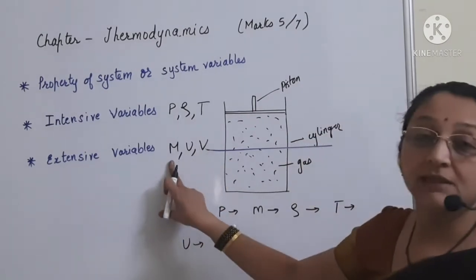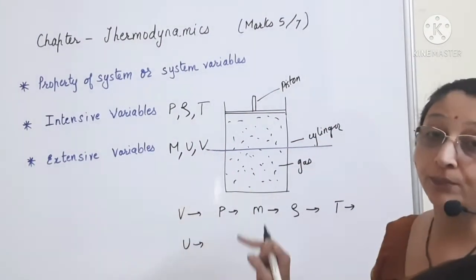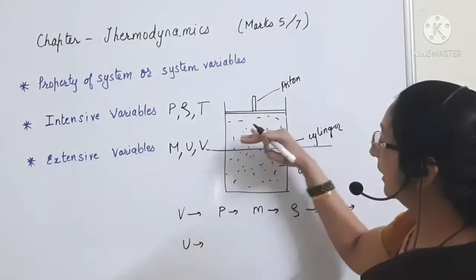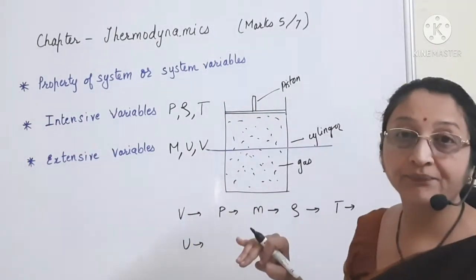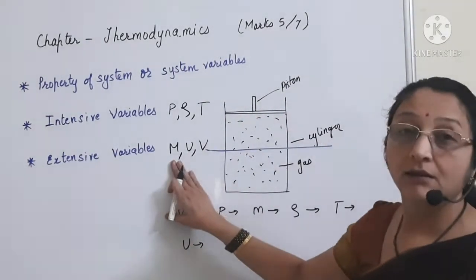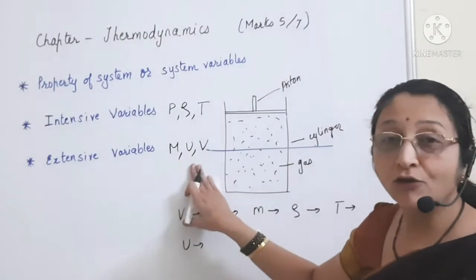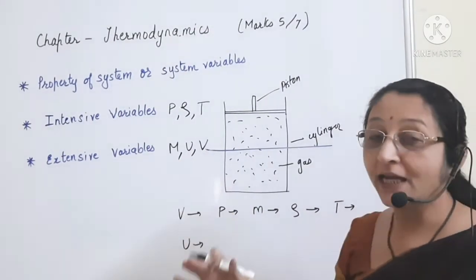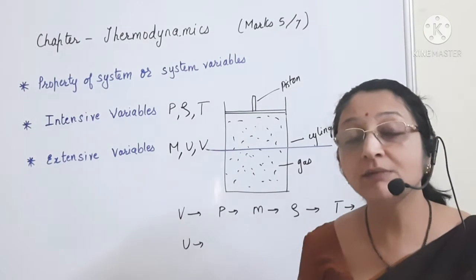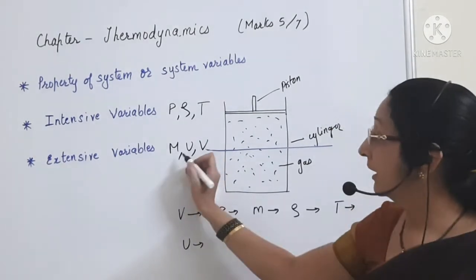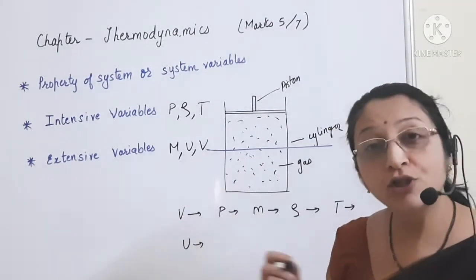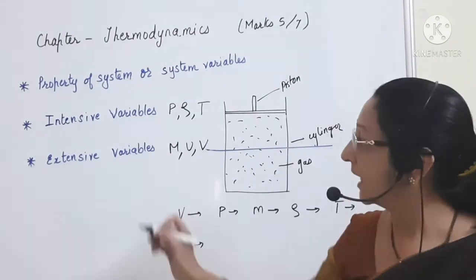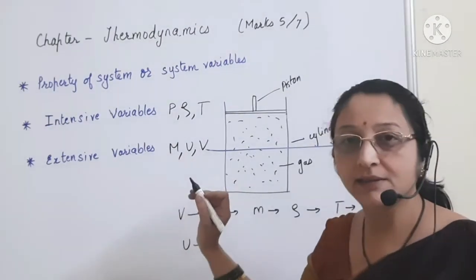So these variables, mass, internal energy, volume, will change if I cut the system into two parts. So such variables which depend upon the size of the system, and if the size of the system is decreased, then their value also changes. Such variables are called extensive variables.